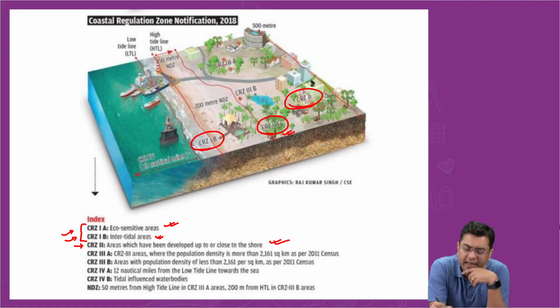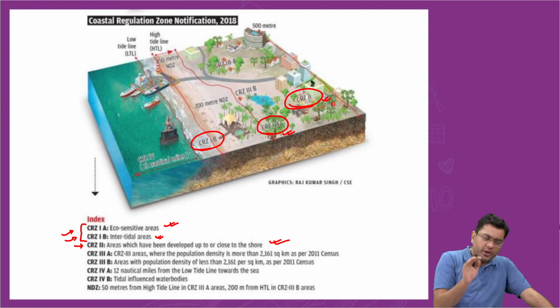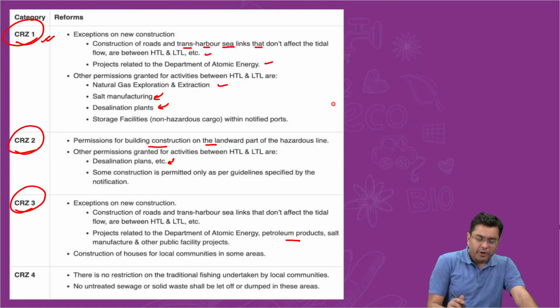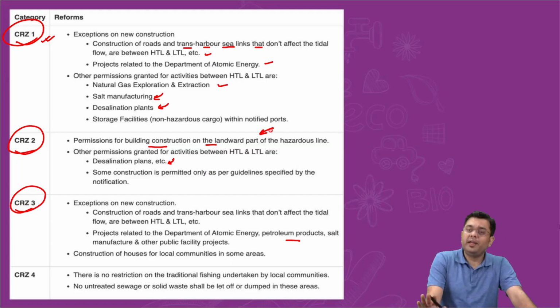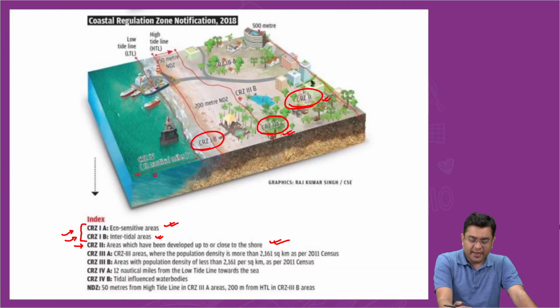That is included in CRZ2, areas which have been developed close to the shore. So here also prohibitions remain. For example, what are the prohibitions? Permissions will be granted only in certain cases for certain infrastructure construction activities, desalination plants, etc.